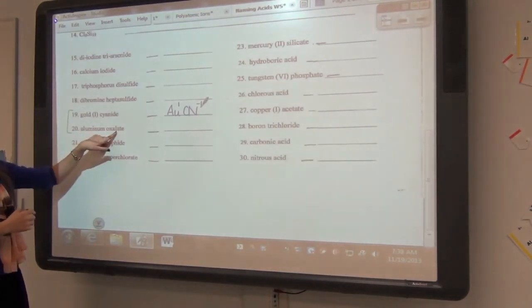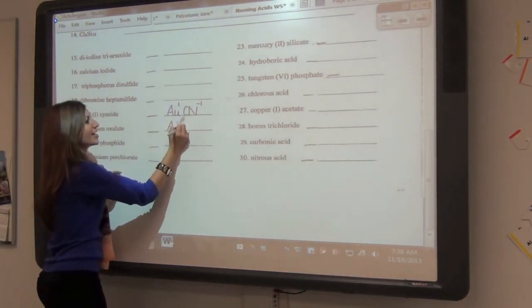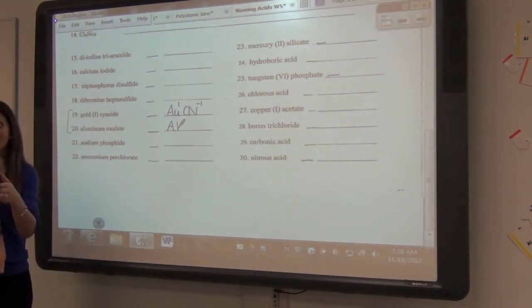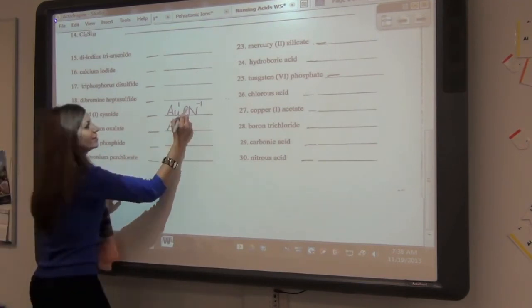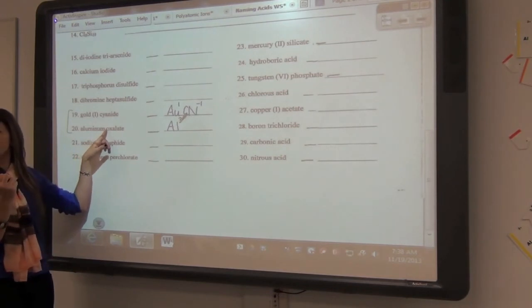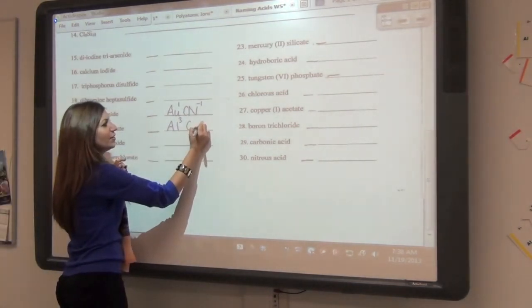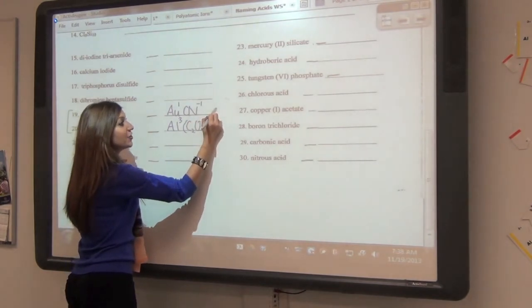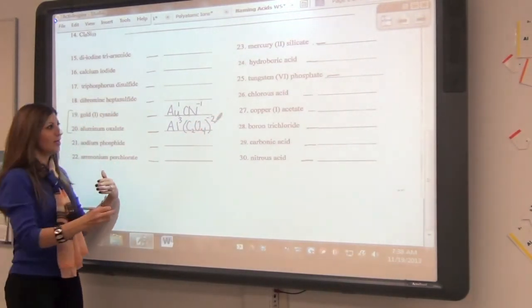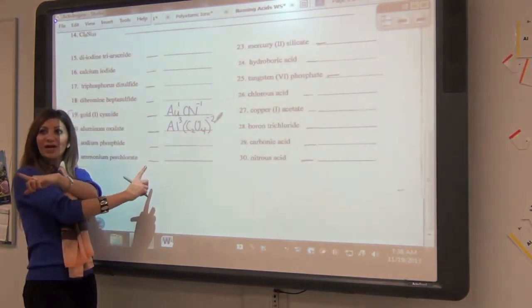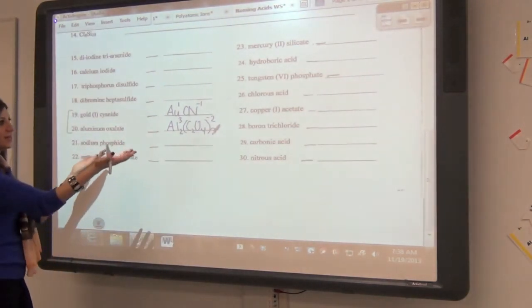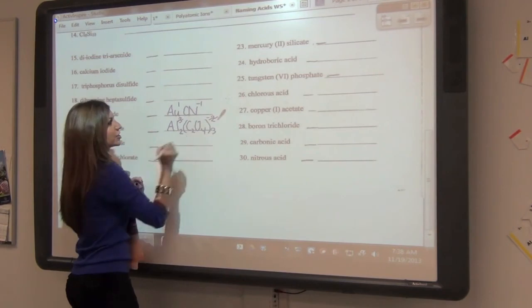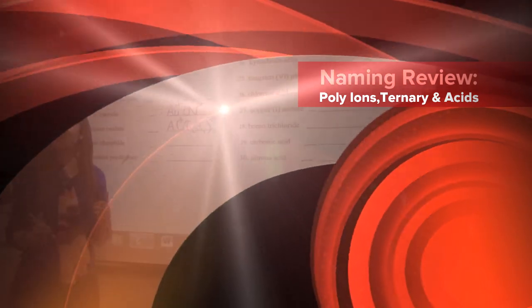Let's try this one then. Aluminum oxalate. So aluminum's charge is what? They're not giving it to us because it's fixed. So if you take a look at aluminum, what's the charge of that? 3? Good, 3. And then oxalate. What is oxalate? C2O4 -2. Good. So that's the cow ox one. And now what do I do? Crisscross. Awesome. Crisscross, applesauce, lose the charge, reduce. Good. And in this case, it's already reduced. You can erase your charges. You don't have to keep your charges in there. Okay? You can erase your charges when you're done. Good? Pretty good. Any questions about this?